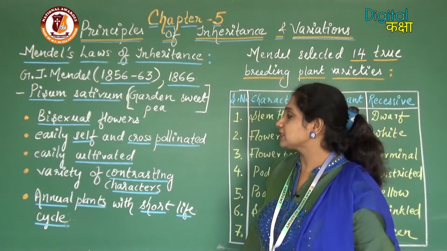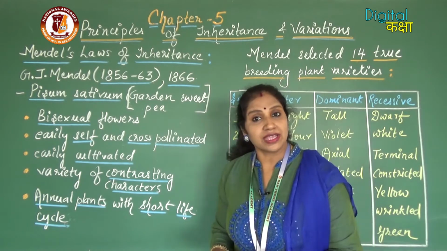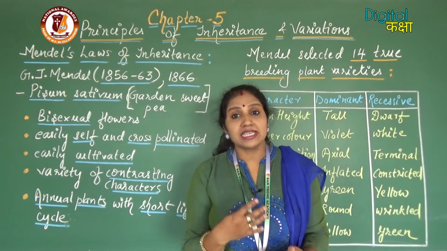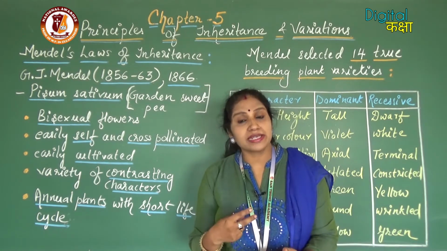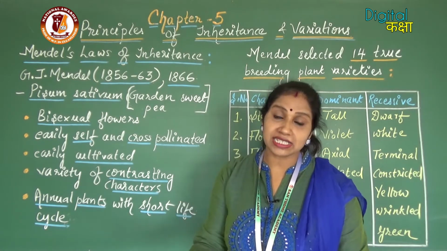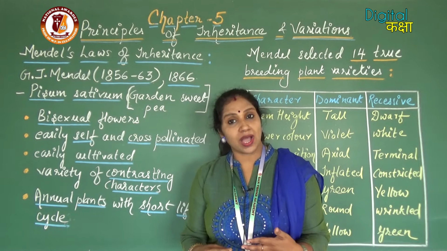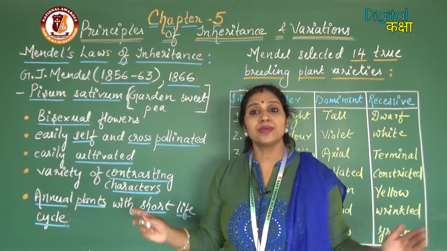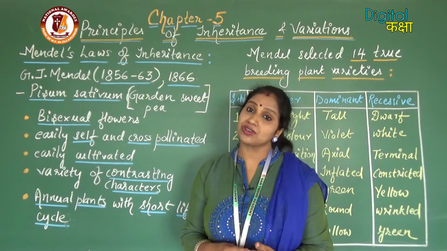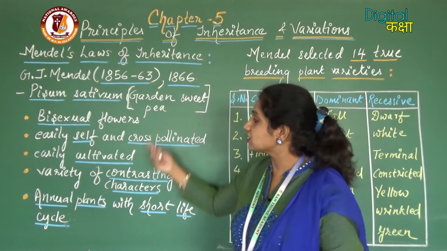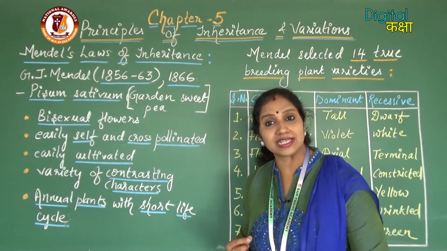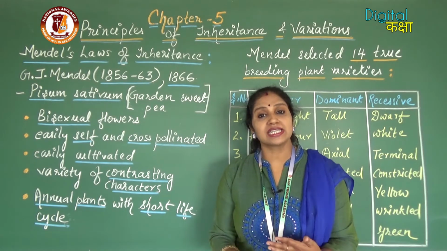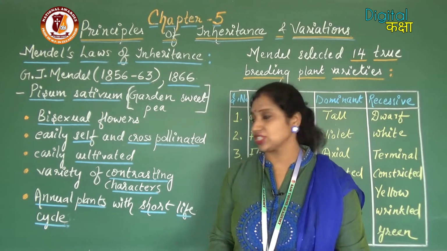The next point is Pisum sativum is available in a variety of contrasting characters. For studying different characters which are being passed from one generation to the next, it is very much required that whatever experimental material is selected, it should have a number of contrasting characters. So here this plant has a variety of contrasting characters. So easily these characters can be studied from generation to generation.